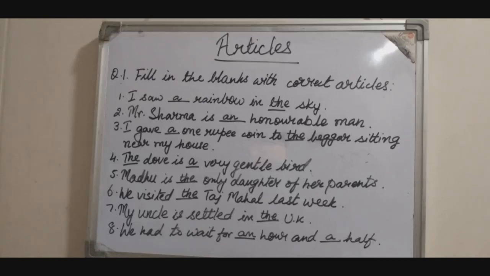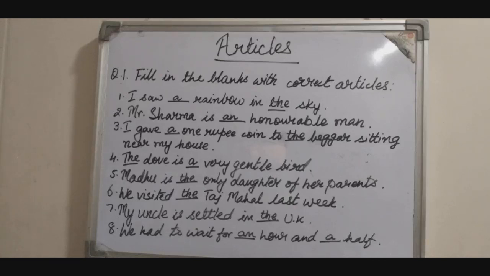Second sentence, Mr. Sharma is dash honorable man. So here the answer would be an honorable, and I hope all of you know why we are using an, although the word begins with H, which is a consonant. Of course, since the word begins with the vowel sound, we are using an.